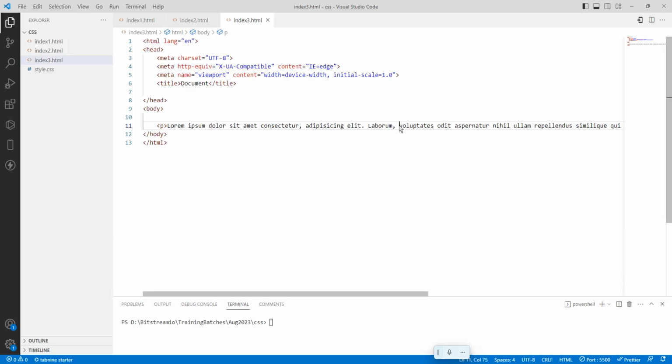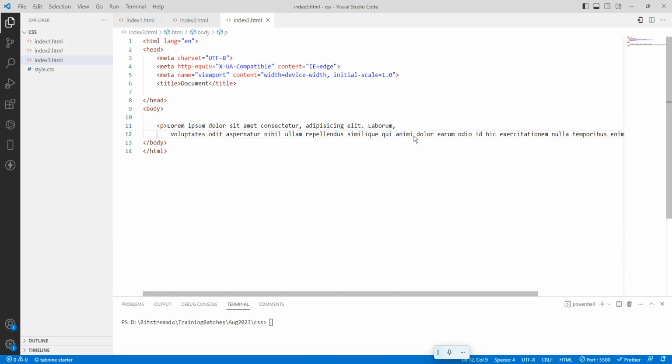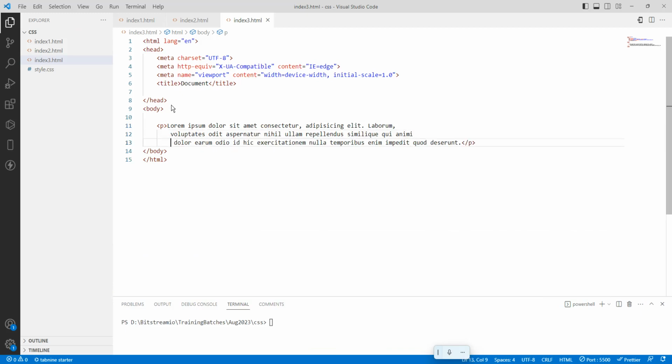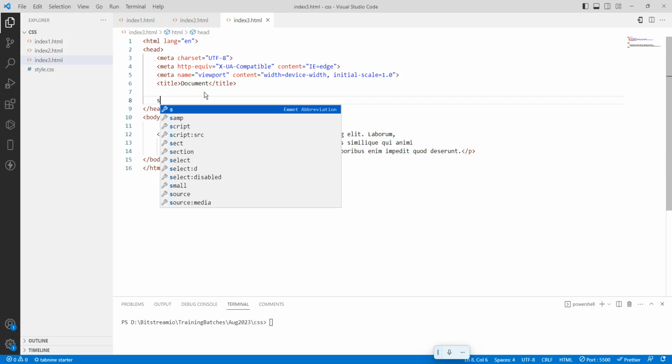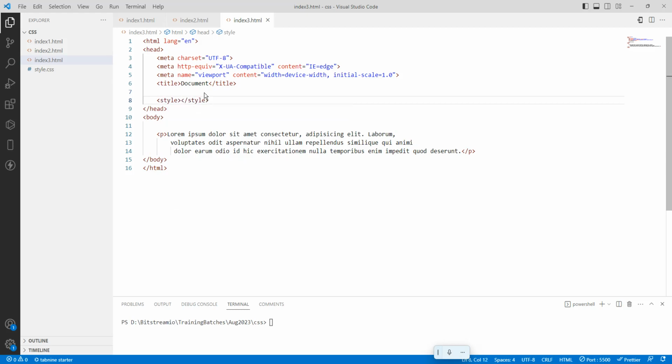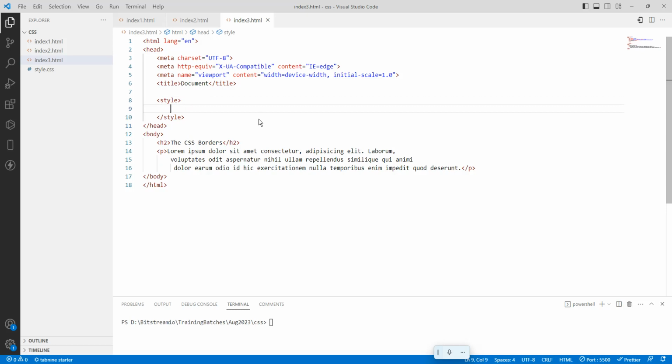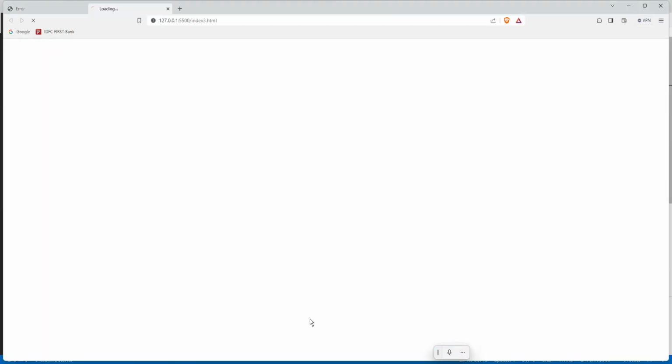Okay, so I want to split into two lines. So here I want to set a border for this one. So how to set it? I will add one header, Understanding the CSS Borders. Save it, right click, open up the live server.